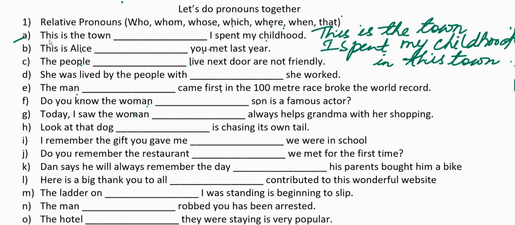In the first part of the sentence, this is the town. We know what we are talking about. We know we are talking about a place. Town is the name of a place, obviously. In the second part of the sentence, I spent my childhood in this town. We need not repeat the town again because we already know. Hence, we are going to replace the name of the place, town. In order to replace the name of the place, we are supposed to use the relative pronoun. This is the town where I spent my childhood.